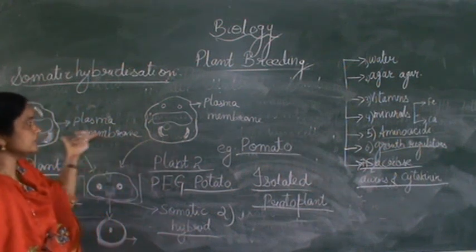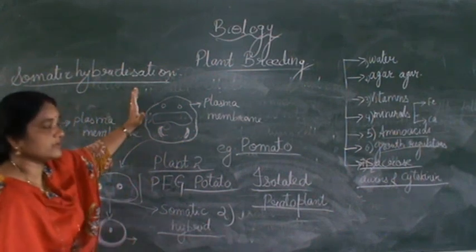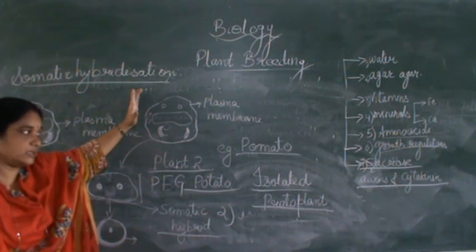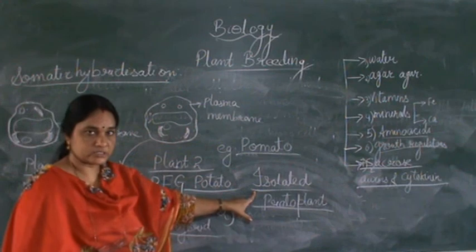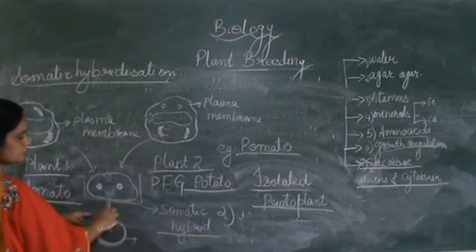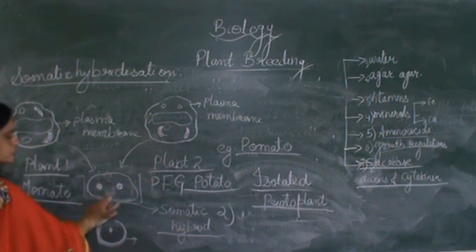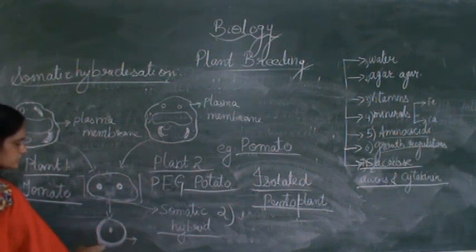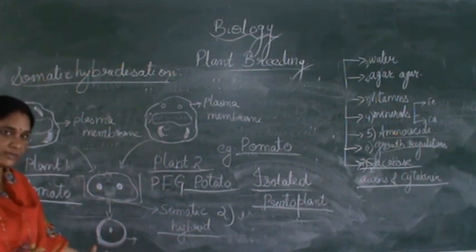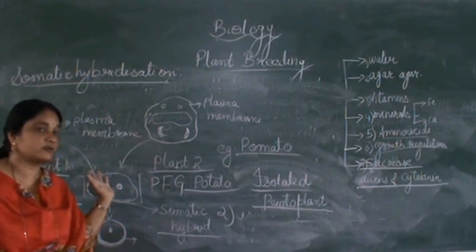For that, the cell is taken first, and cell wall dissolving enzymes like cellulase and pectinase are used for dissolving the cell wall altogether, and then isolated protoplast is obtained. Isolated protoplasts of two different plants are taken and grown in a solution of PEG, polyethylene glycol, which helps in the fusion of both cells, and this leads to the production of a somatic hybrid. The cell produced will divide many times, and will be helpful in production of a new plant having the characteristics of both the parents.